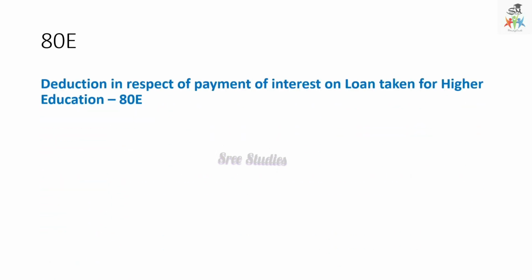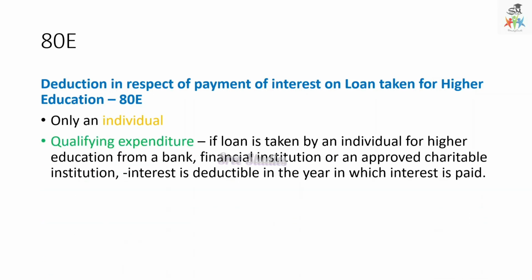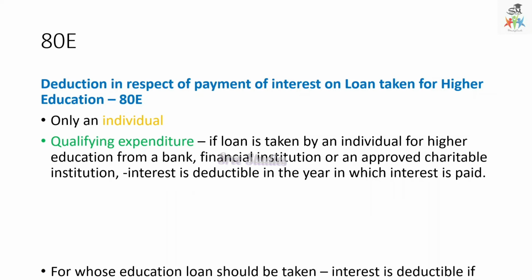Next one is 80E, the deduction in respect of payment of interest on loan taken for higher education, mainly for students or the parents of the students. Only an individual can claim this. The qualifying expenditure is that the loan should be taken by an individual for higher education, from a bank or financial institution or from an approved charitable institution. Not the loan amount, only the interest is deductible in the year in which the interest is paid.